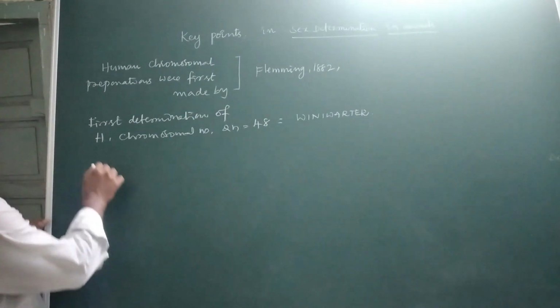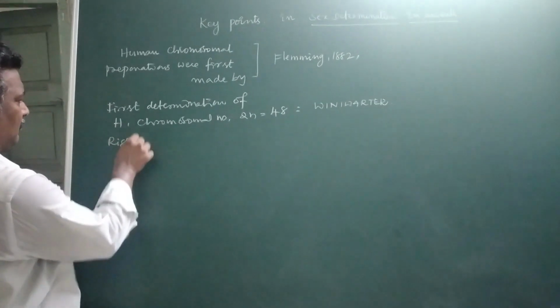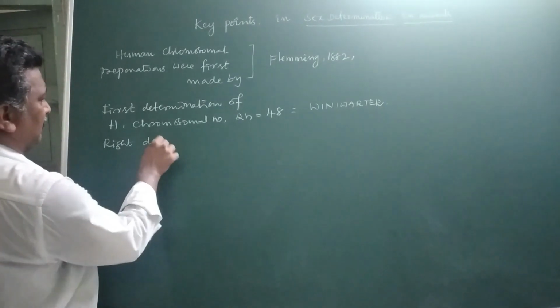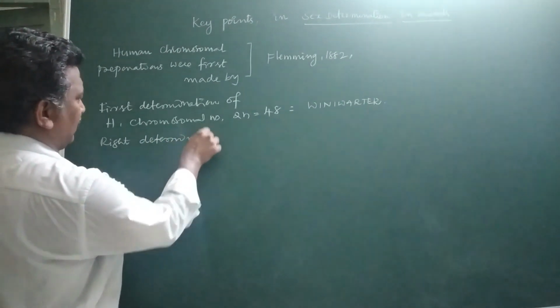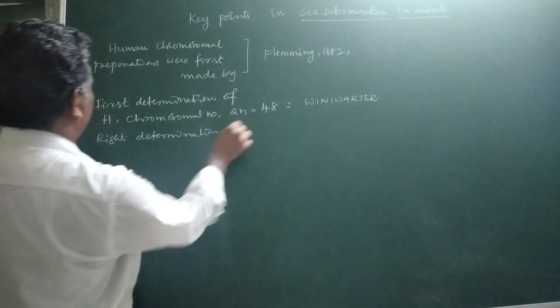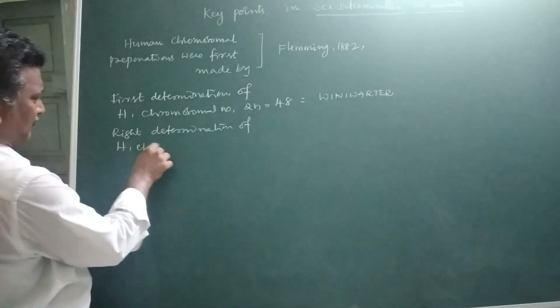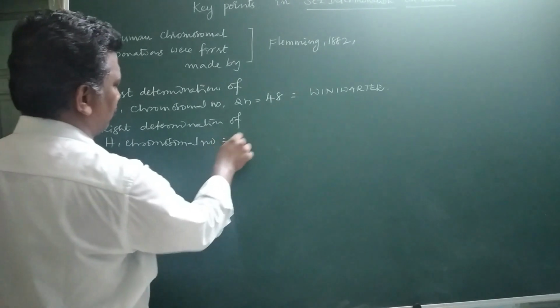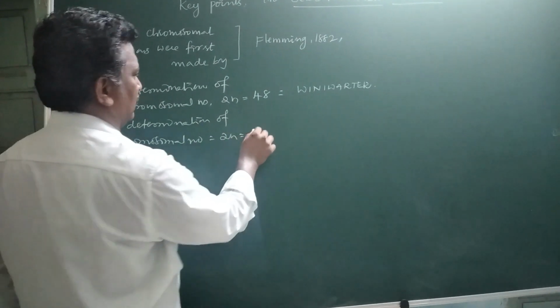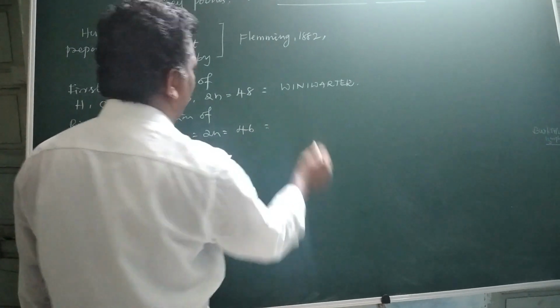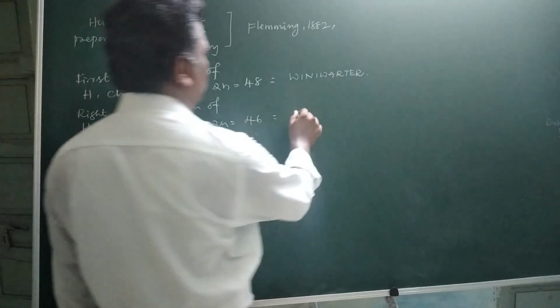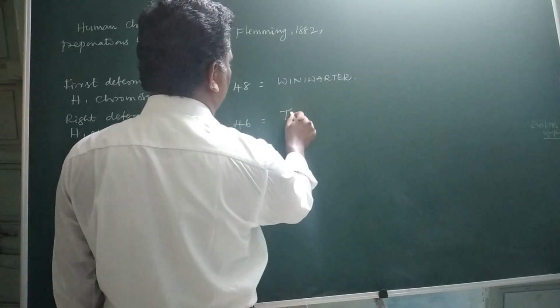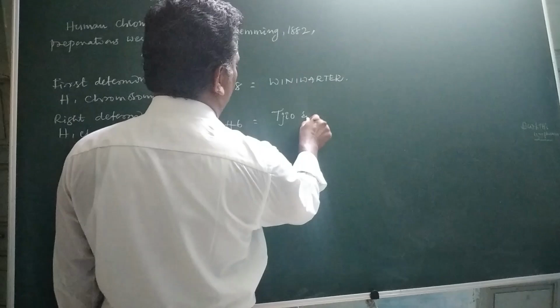The right determination of human chromosomal number, 2n = 46, by Tjio and Levan.